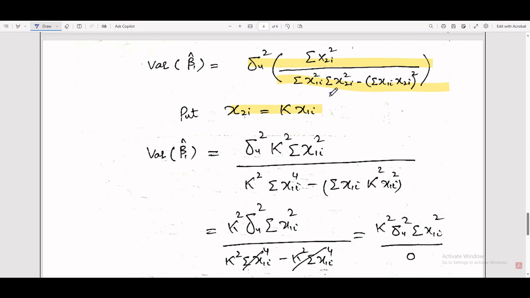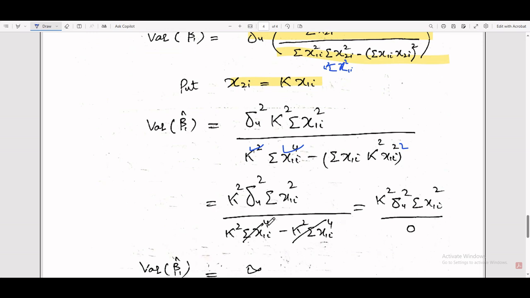Taking k square outside, the numerator is k square sum of x1i square, and the denominator is k square sum of x1i power 4 minus the sum of x1i k x1i, whole square, that is k square sum of x1i power 4 minus k square, with the base x1i the same and powers added, sum of x1i square.